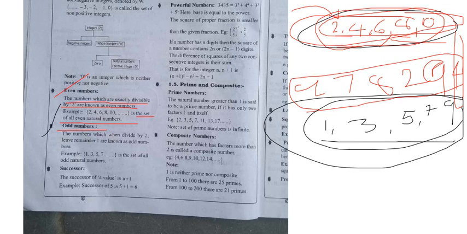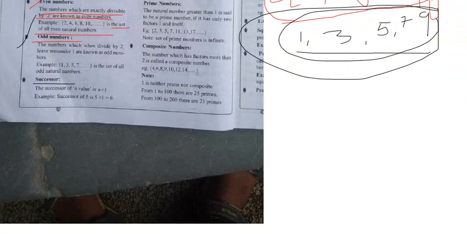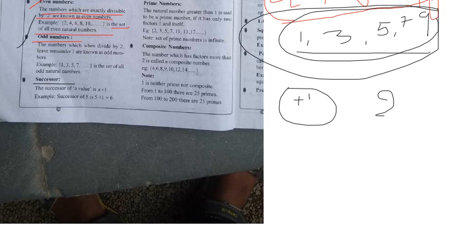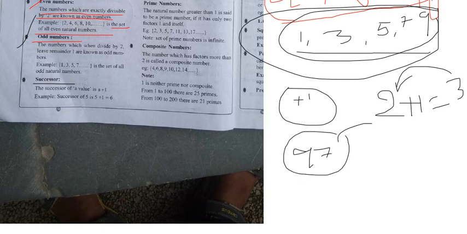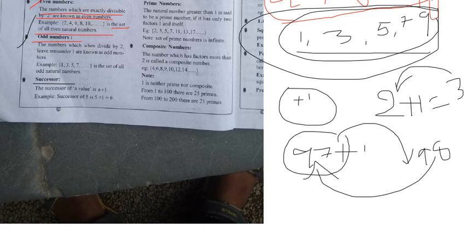Now see the next point, successor. What is the meaning of successor? I hope everybody knows that. Successor means you add 1 to a number. Successor means plus 1. For example, what is the successor of 2? The next number is 3, so 3 is the successor of 2. Successor means the next of the number. If I say 97, what is the successor of 97? The next number is 98. 98 is the successor of 97. If you add just 1 to a given number, that gives the successor of your number.